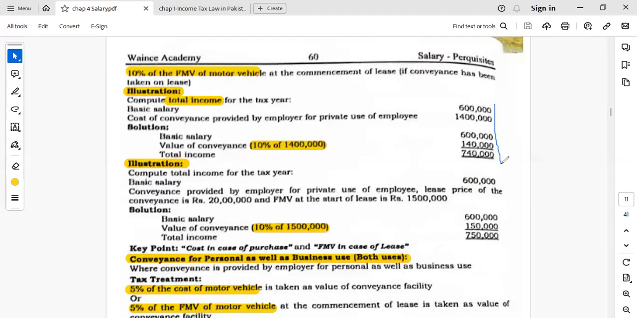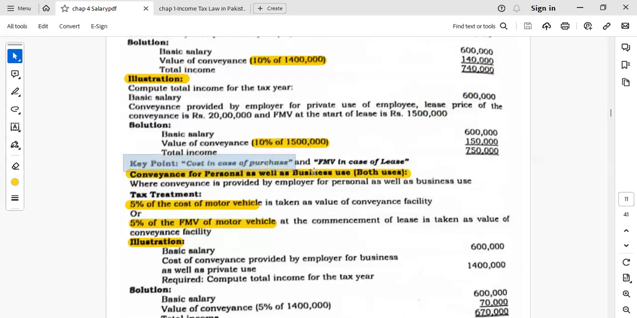This is in case of the cost of conveyance provided by the employer for private use, 1.4 million, so we will take 10% of 1.4 million, which will be added in the computation of the total income. And in case of the lease price, we will take the lease value, 10% of the fair market value of the lease price, and 10% will be added in the computation of the total income.